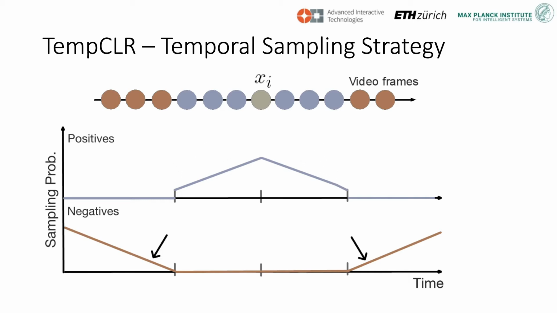Similarly, we sample negative pairs lying outside the window with a probability directly proportional to the distance from xi. Following this strategy, the contrastive training objective focuses more on attracting temporally nearby frames and repelling distant frames. In this way, the importance that is given to the frames with uncertain similarity to xi is reduced.